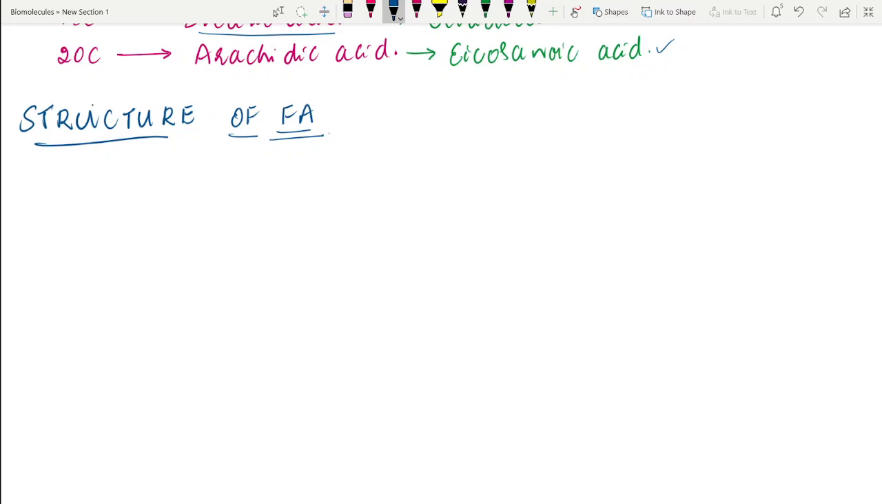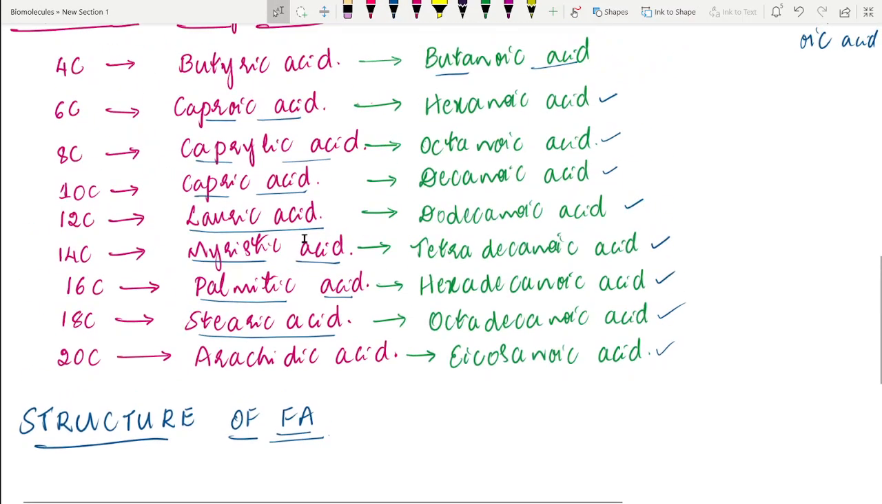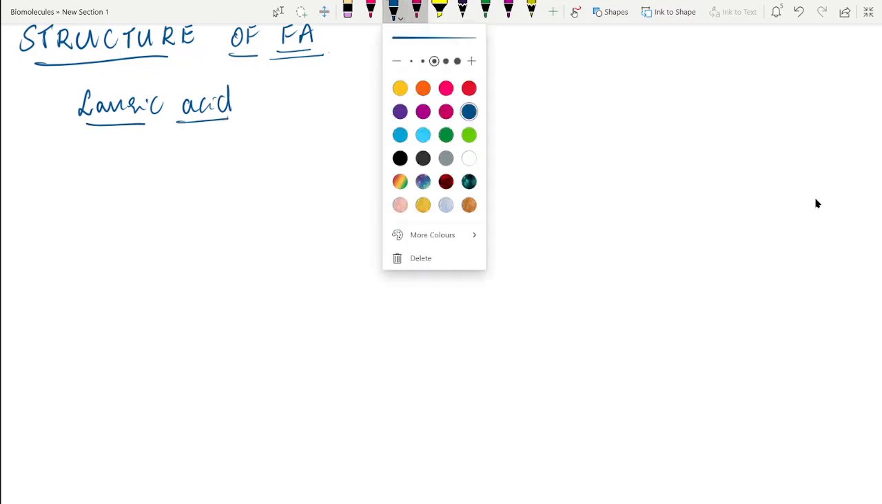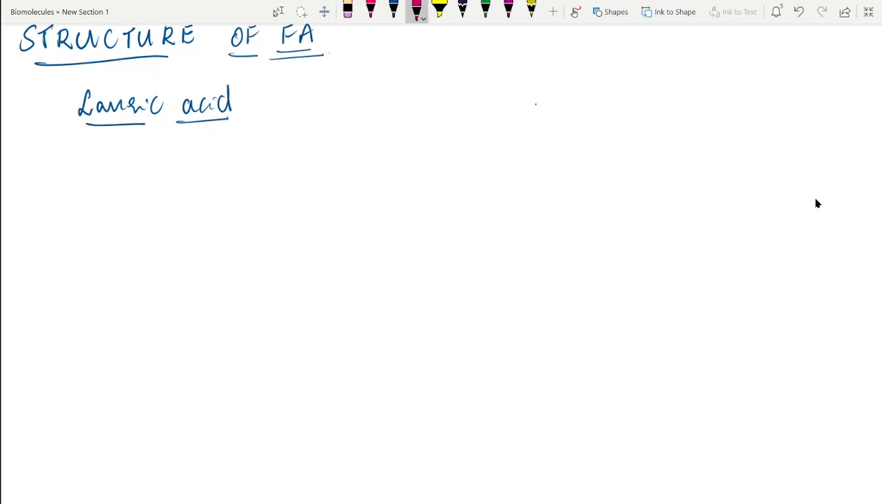You have to know the number of carbon atoms present in that particular acid. Lauric acid means it's a 12 carbon fatty acid. Myristic acid means 14 carbon fatty acid. While writing the structure, for example, here I am writing the structure of lauric acid. Lauric acid is a 12 carbon fatty acid. So therefore, it's very easy.